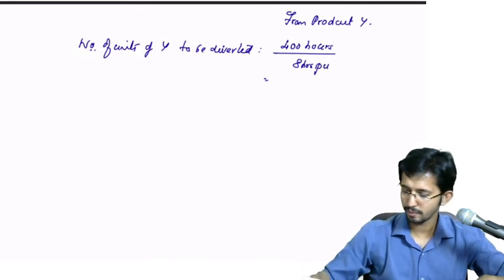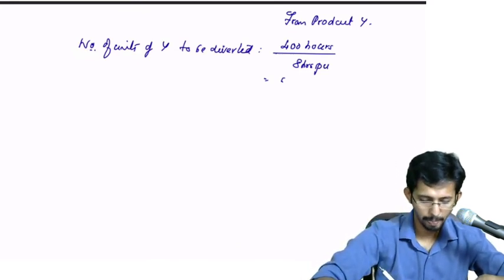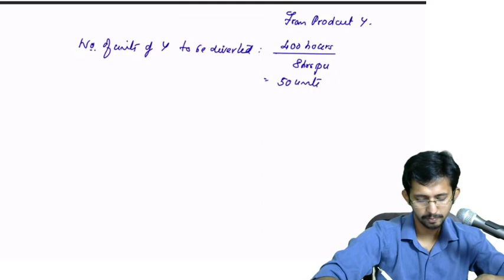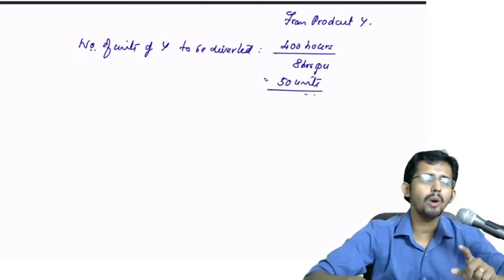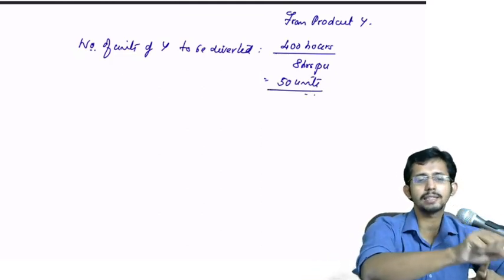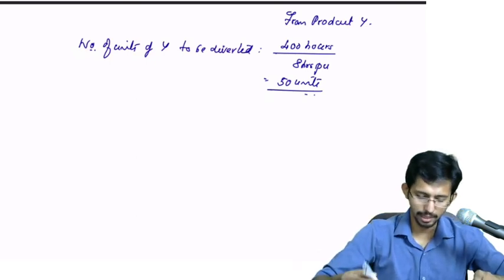So 400 divided by 8 will be 50 units. So 50 units of Y will be diverted from the external sales for meeting the internal demand.